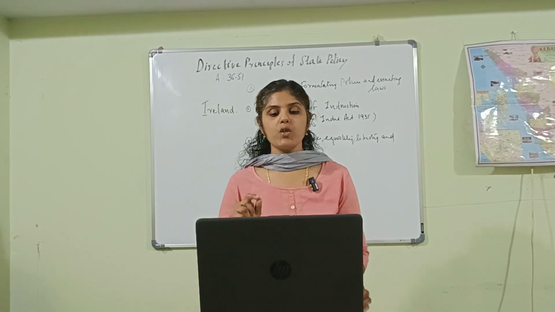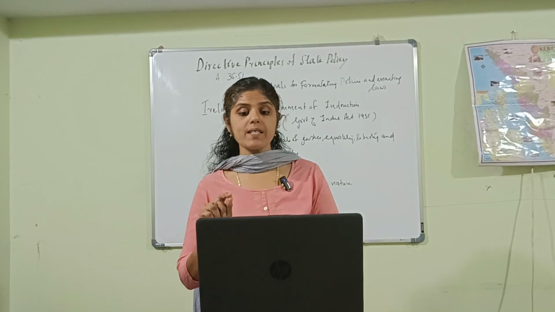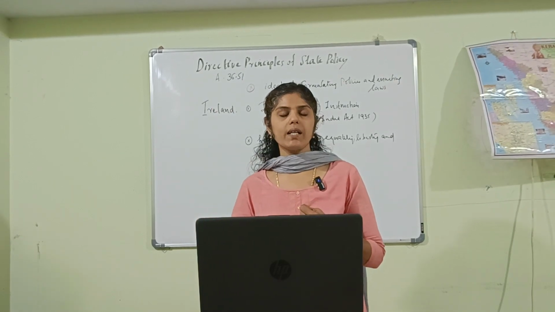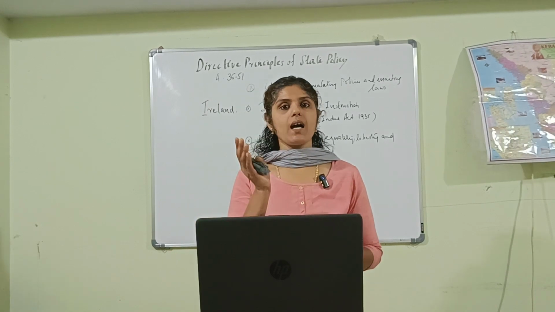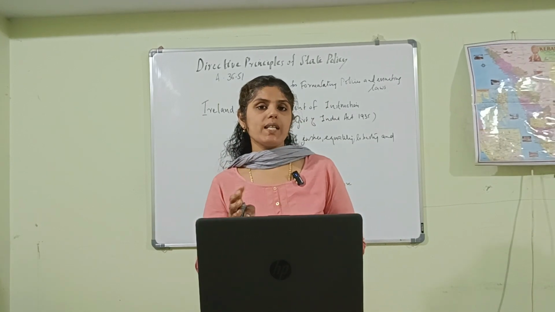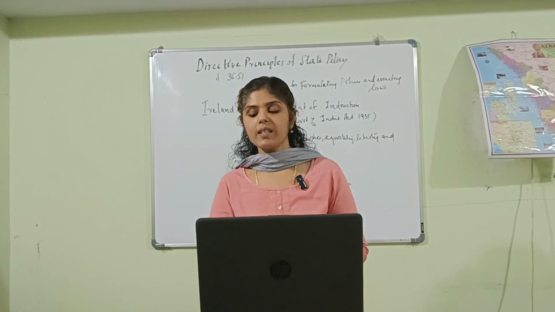Article 47: to prohibit the consumption of intoxicating drinks and drugs which are injurious to health. We have earlier discussed this Article 47, which is a Gandhiyan principle. It is seen both in Socialist Principle as well as in Gandhiyan Principle.